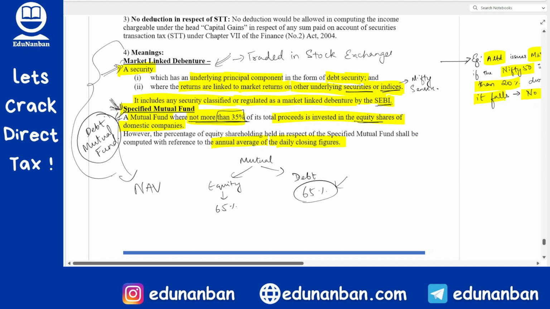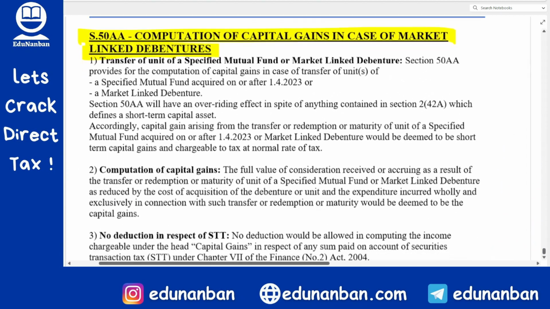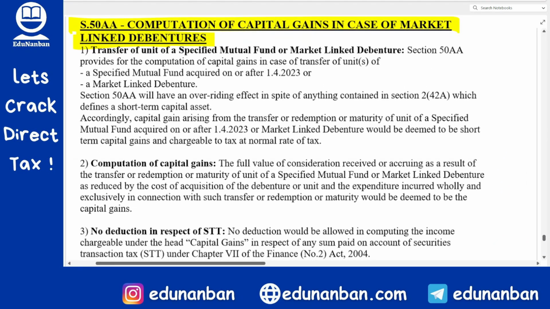That is why they have introduced section 50AA. Now look here, section 50AA: Transfer of unit of specified mutual fund or market linked debenture. Section 50AA provides for the computation of capital gain in case of transfer of unit of a specified mutual fund acquired on or after 1/4/2023. So this is applicable only if the specified mutual fund is purchased on or after 1/4/2023.